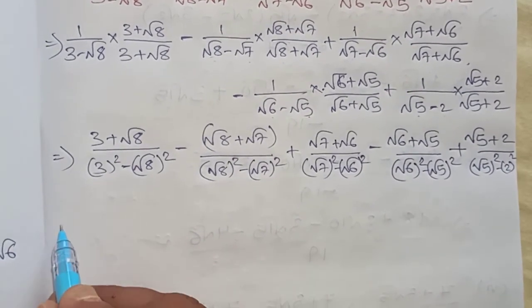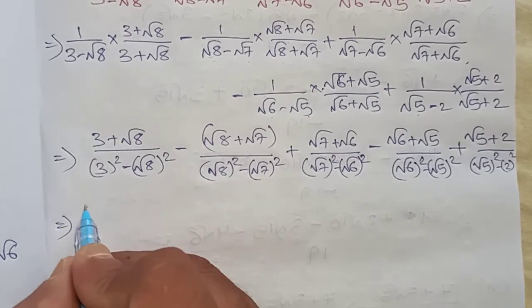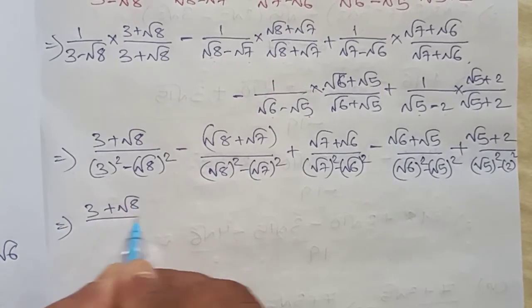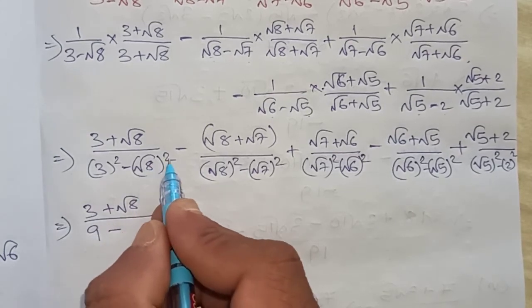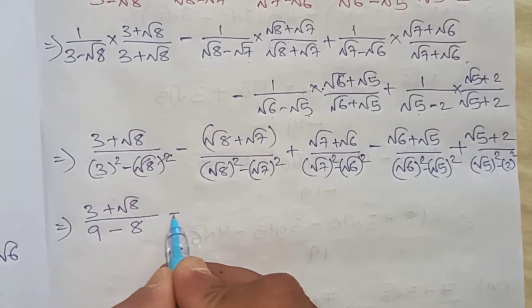Now we will open the bracket for all the denominators. Numerator will be same, root 3, 3's are 9, minus root 8 square is cancelled, 8 we will get.